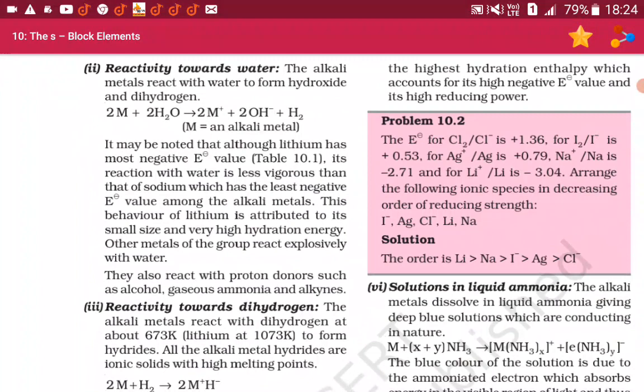This behavior of lithium is attributed to its small size and very high hydration energy. Other metals of the group react explosively with water. They also react with proton donors such as alcohol, gaseous ammonia, and alkynes.